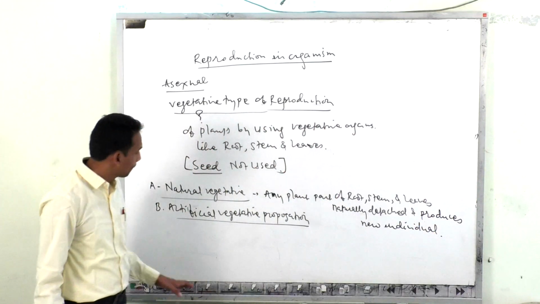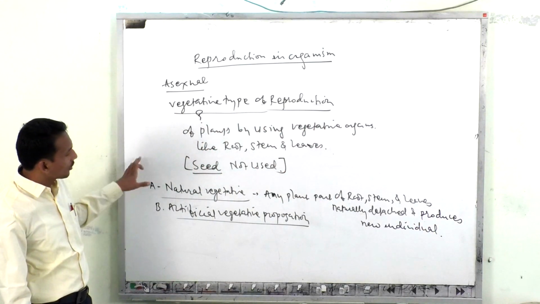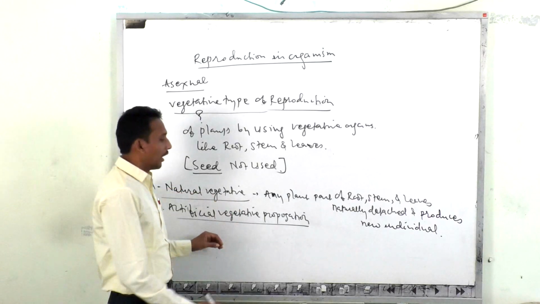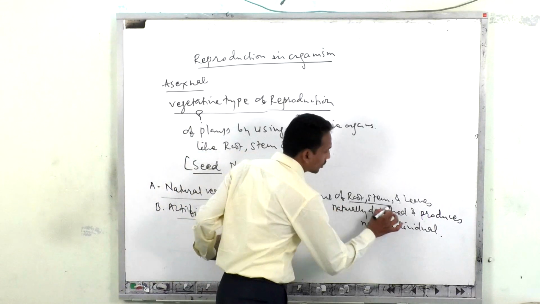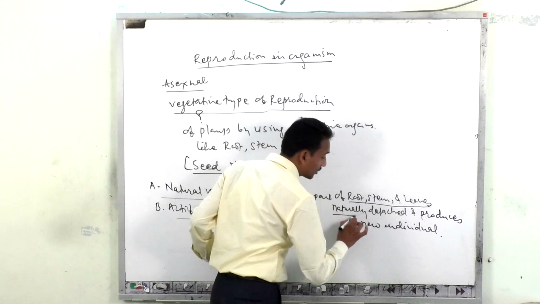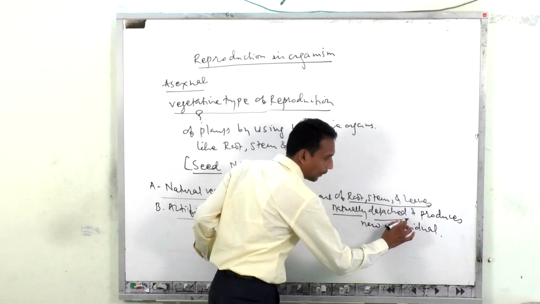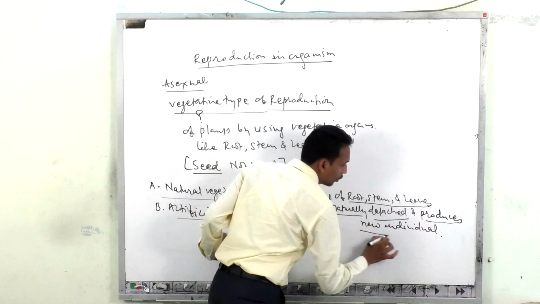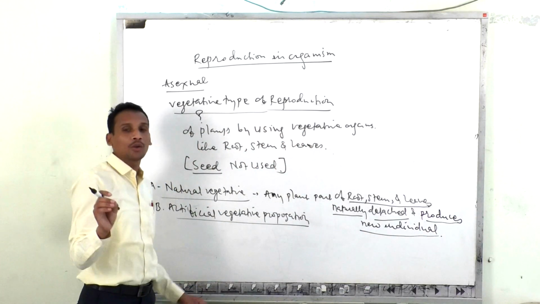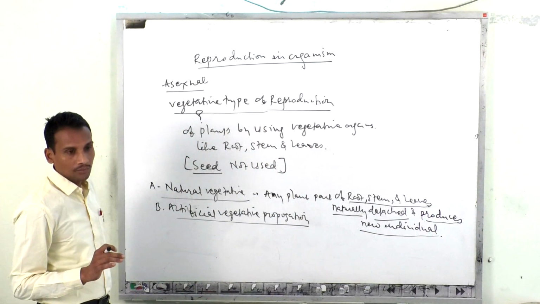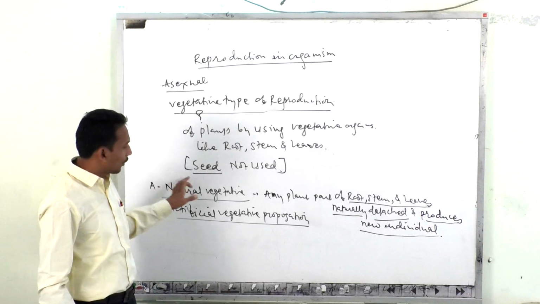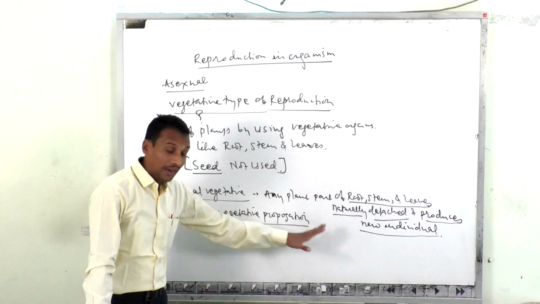What has happened here? In natural vegetative propagation, any plant part of root, stem and leaves naturally detaches, that means separates, and produces a new individual of that plant. That is called natural vegetative propagation.